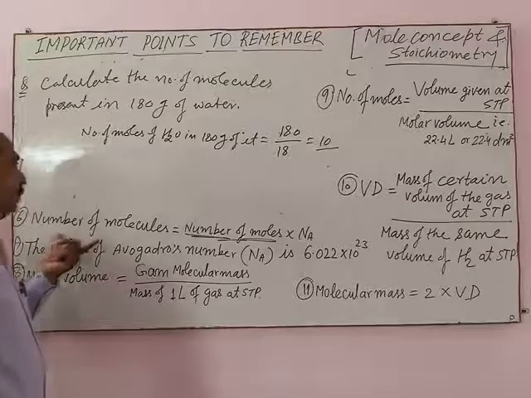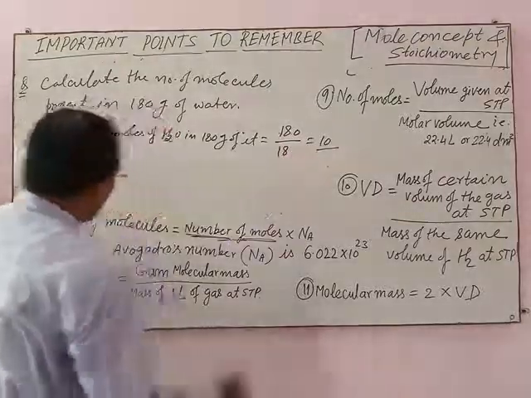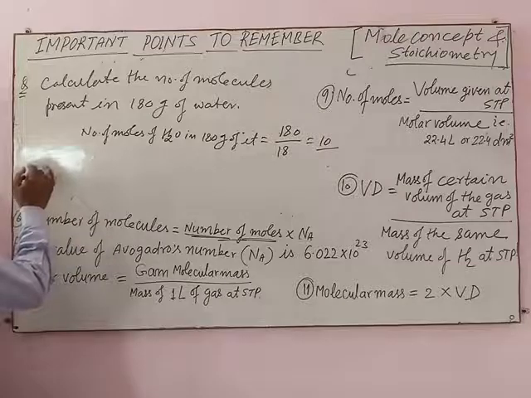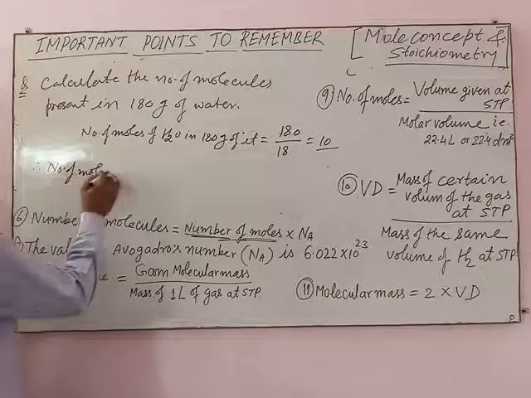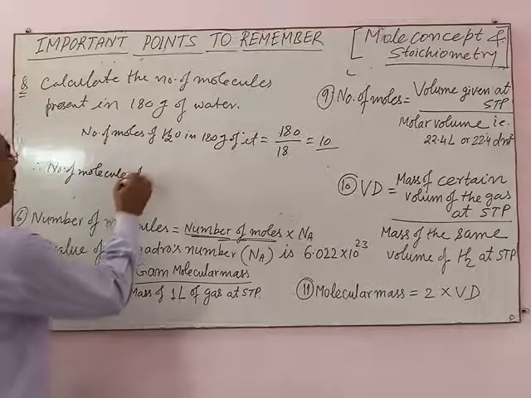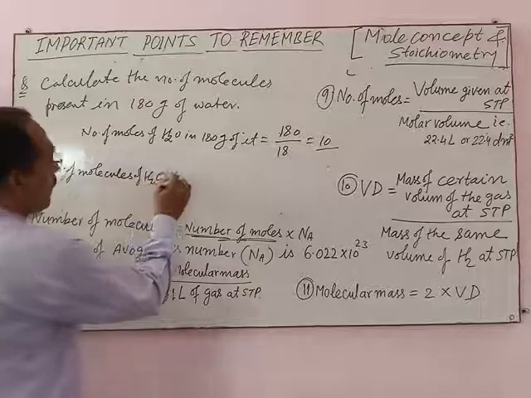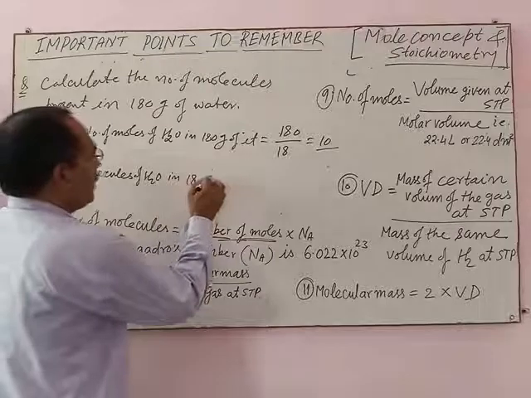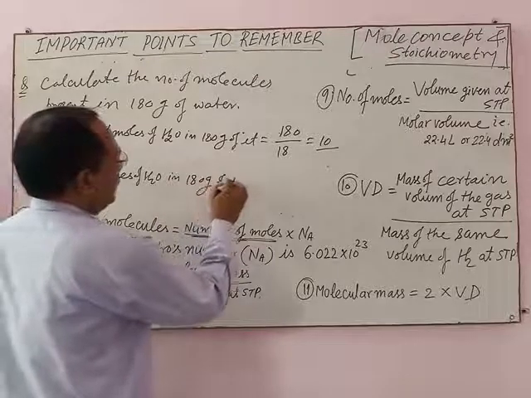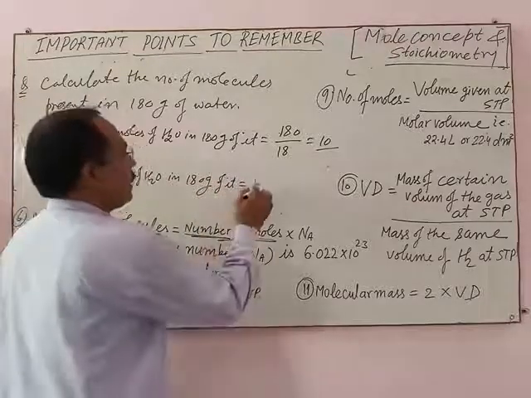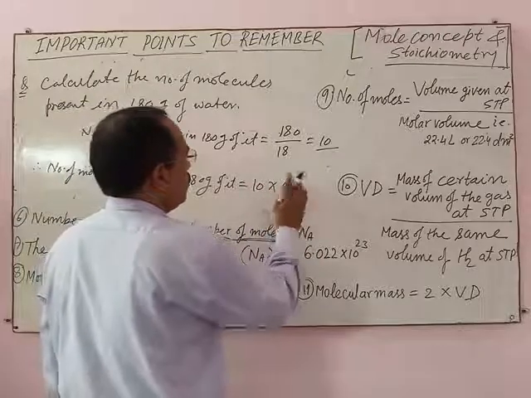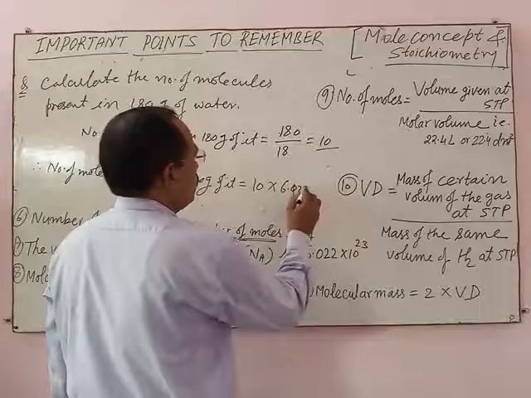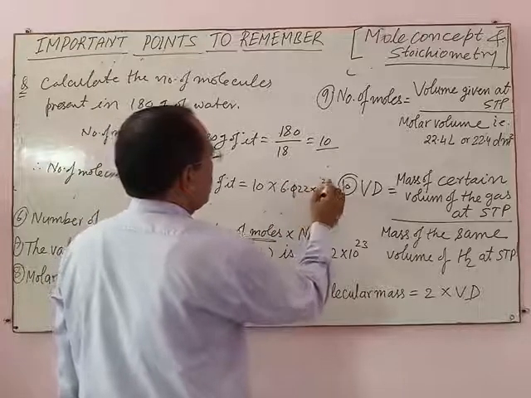So how do you find the number of molecules in 10 moles? The number of molecules of H2O in 180 grams of it is equal to 10 multiplied by Avogadro number, 6.022 into 10 power 23.